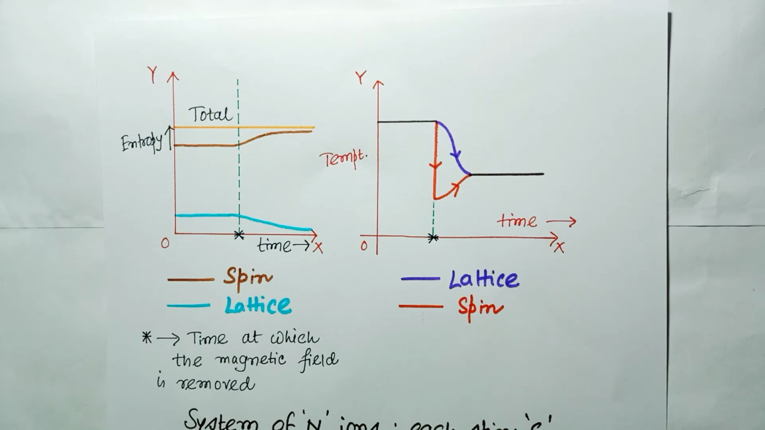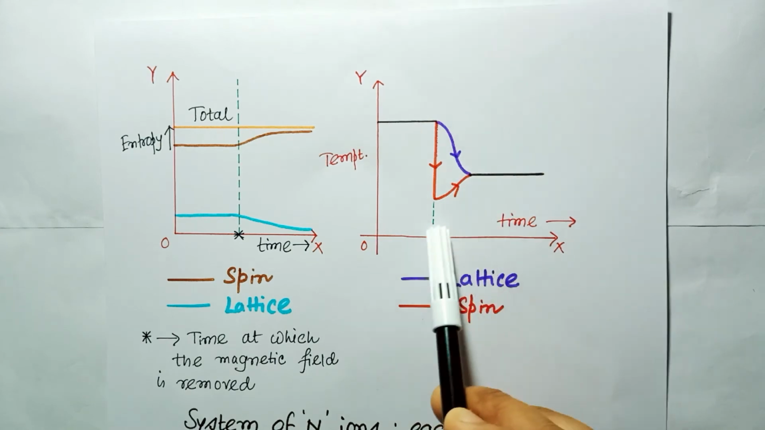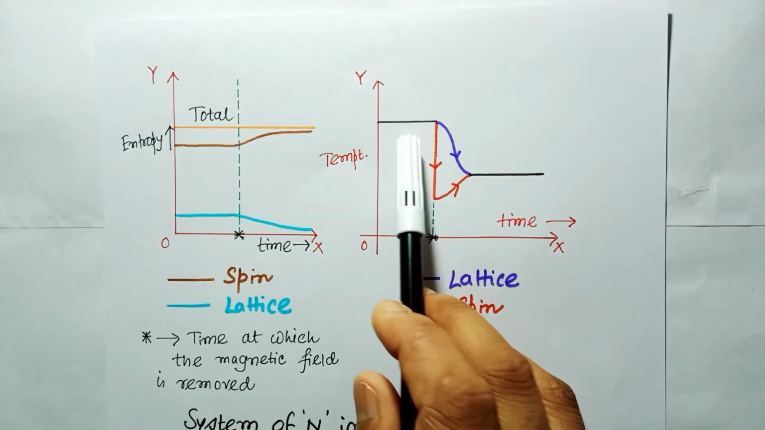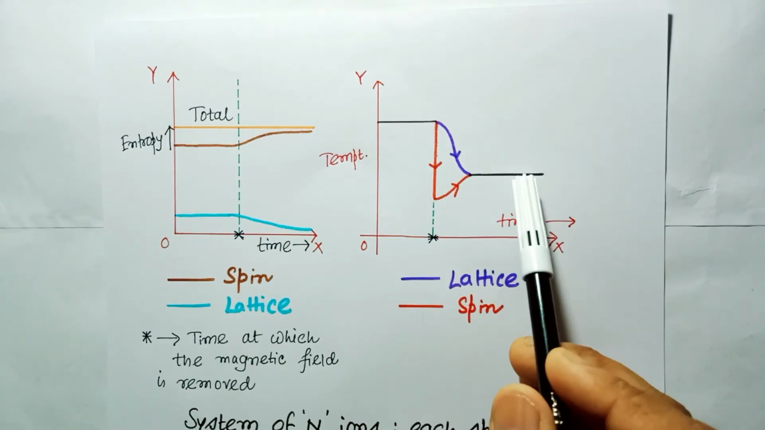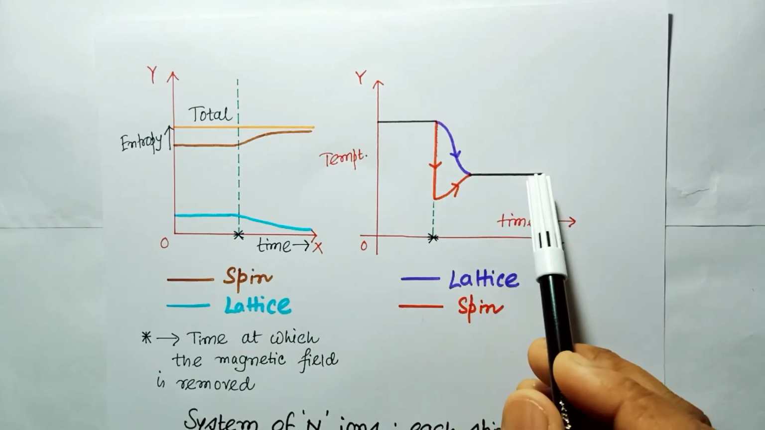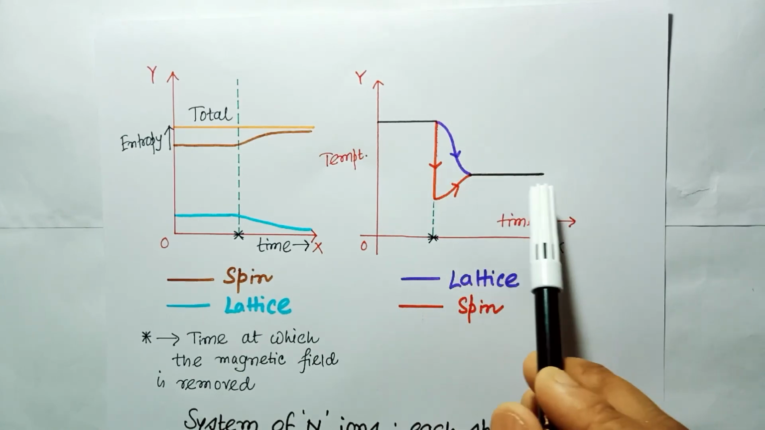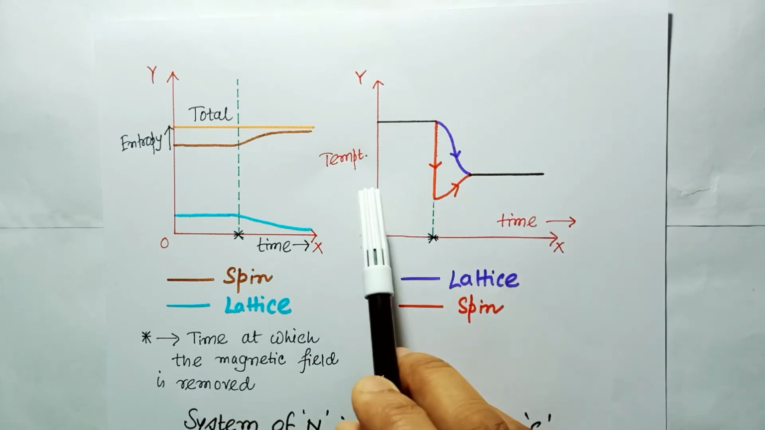After some time from the removal of the magnetic field, both parts start to contribute the same again. Initially they were the same, and when I remove the magnetic field they got separated. After some time they merge together again and give the same contribution to the temperature.